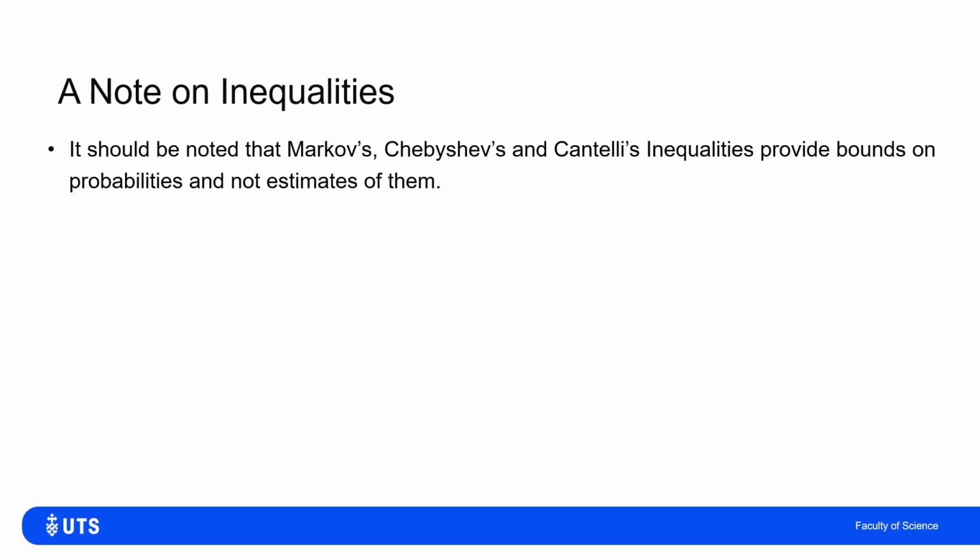Hopefully, by this point, you've watched the videos on Markov's, Chebyshev's, and Cantelli's inequality. Before we move on, I just want to clarify that in all three cases these are bounds on probabilities. They're not estimates of those probabilities. They're just worst case scenarios. And if we actually know the distributions that we're using, we can usually do much better, so to speak, because all of those were the general case for a random variable without knowing the actual shape of the distribution.